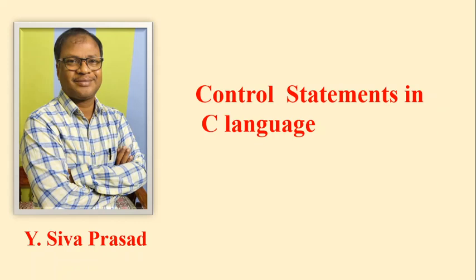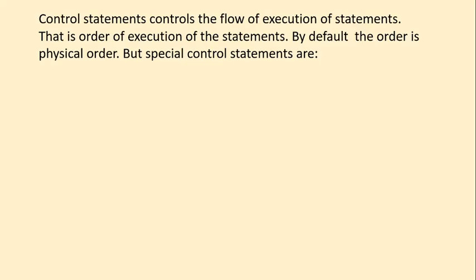Let us enter into the topic control statements in C language. What are control statements? The statements which are used to control the flow of execution of the statements, that is, the order of execution of the statements. By default, the order is the physical order. That means the first statement will be executed first, the second statement will be executed next, and then the third statement will be executed, and so on.